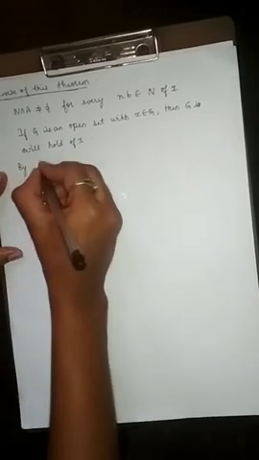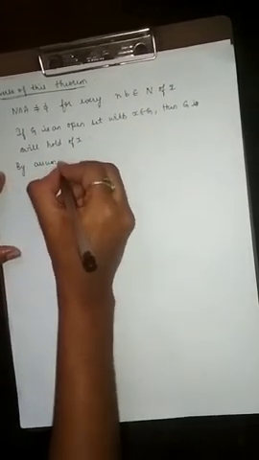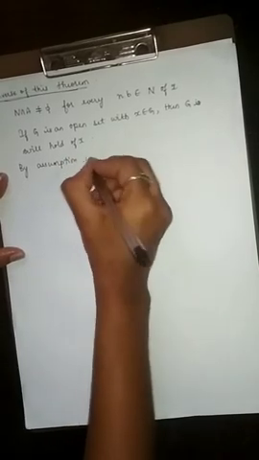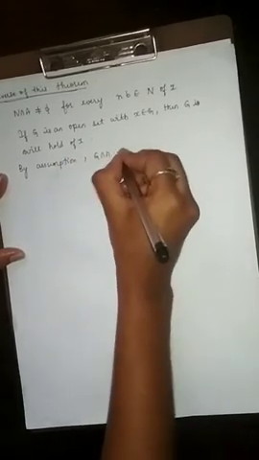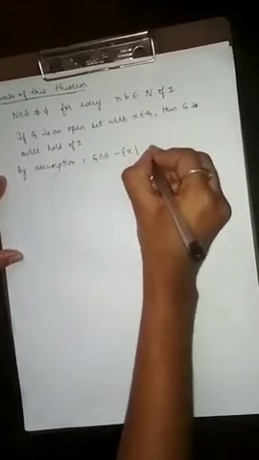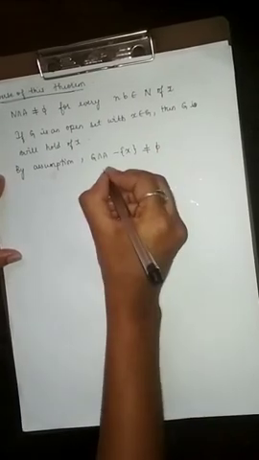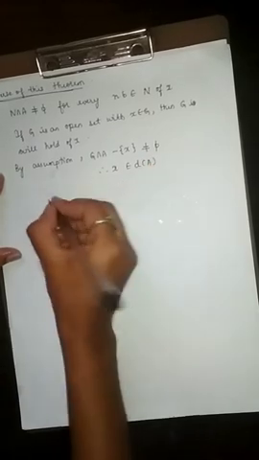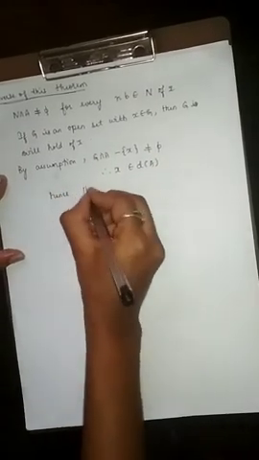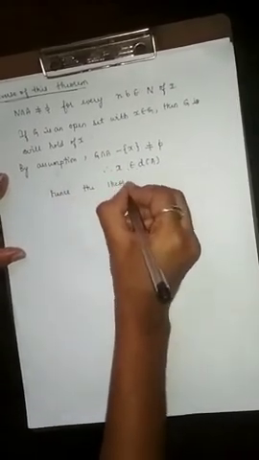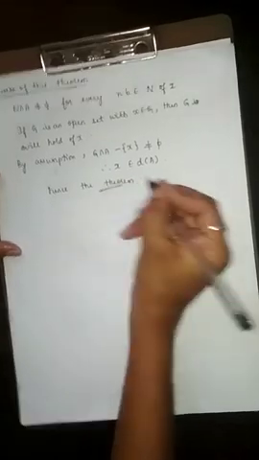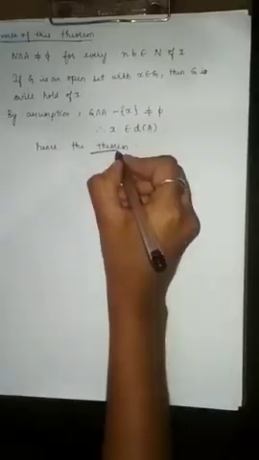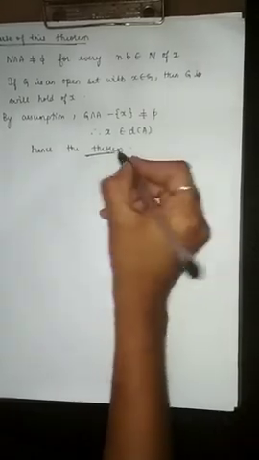By assumption, G intersection A minus x is not equal to the empty set. Therefore, x belongs to D of A. Hence, the theorem is proved.